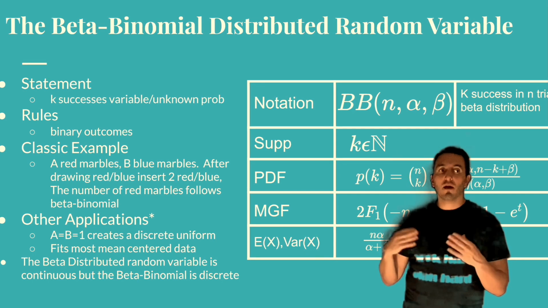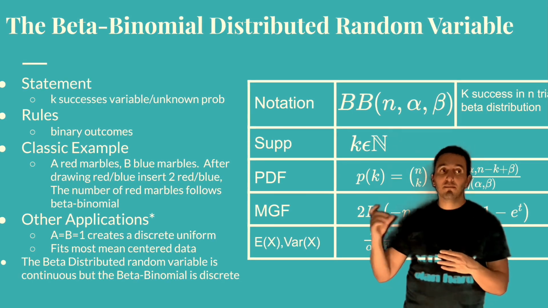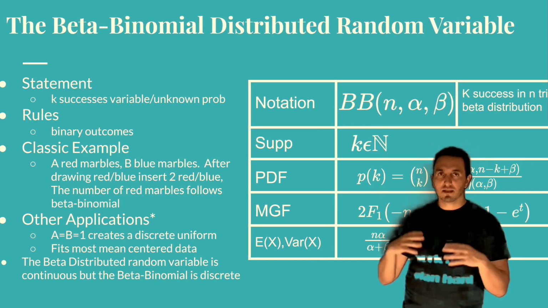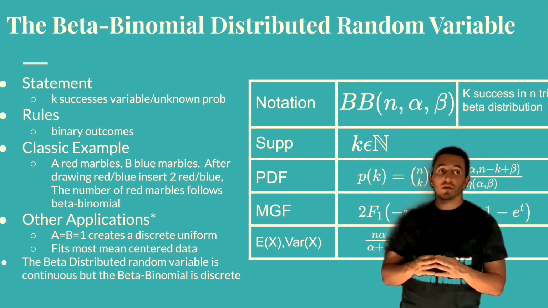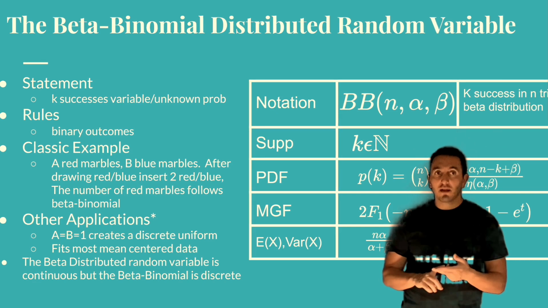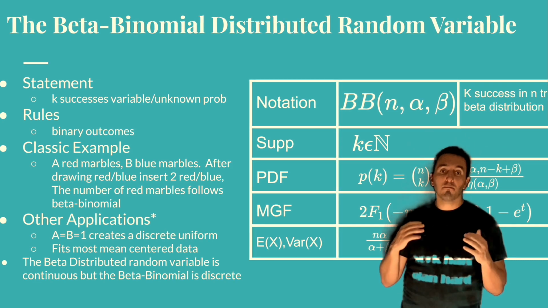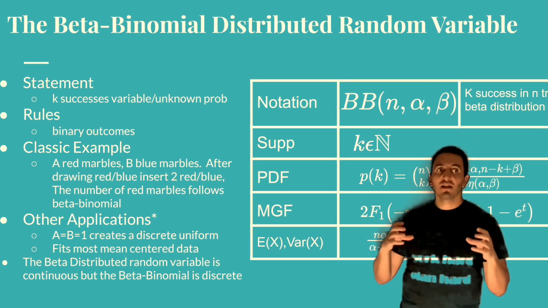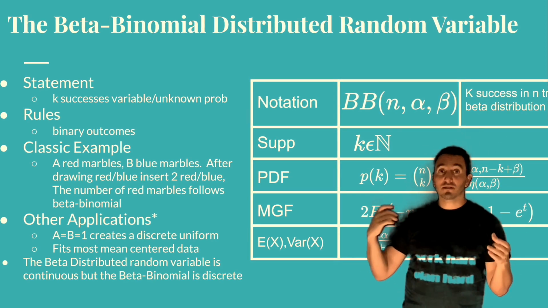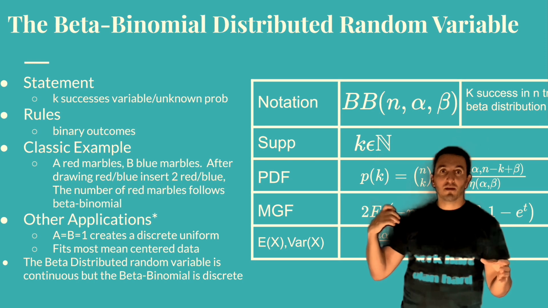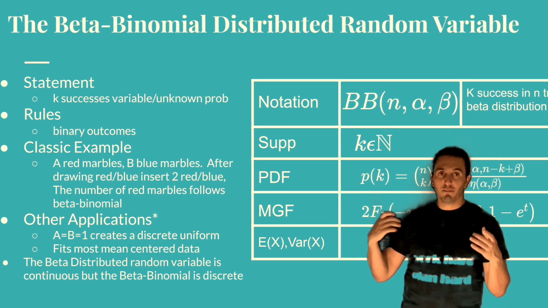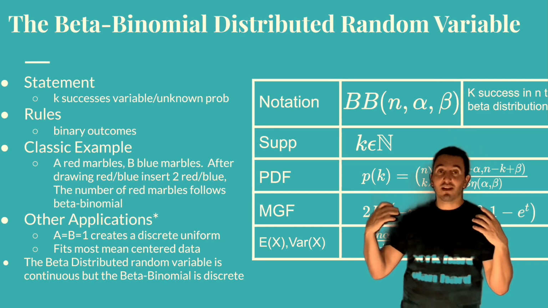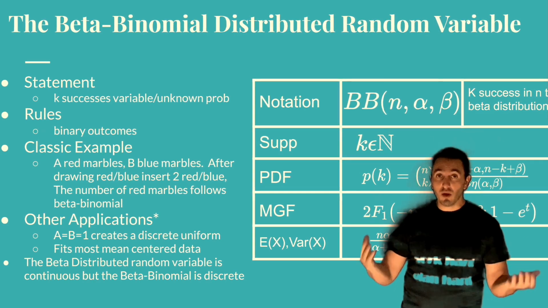And for non-integer values, you can actually use the beta binomial to approximate the negative binomial, the Poisson, basically all of our distributions. And of course, when alpha and beta are both equal to 1, the beta binomial is just the discrete uniform, right? So the numbers of successes on some interval, which in the beta binomial is going to be 0 to n, are all going to have equal probability when alpha and beta equal 1.